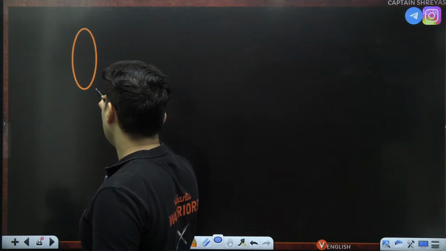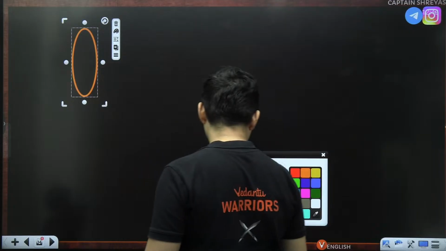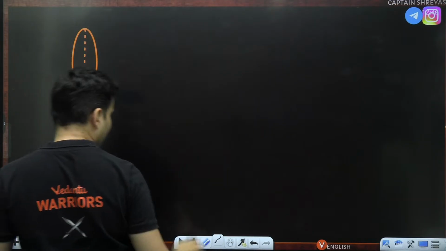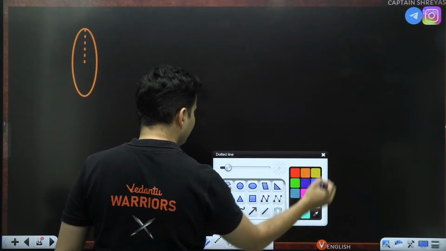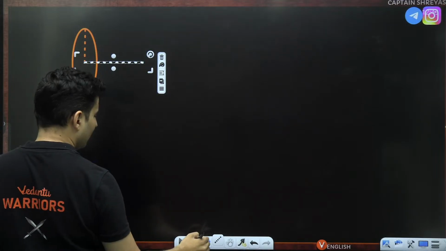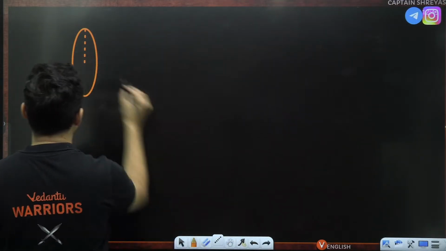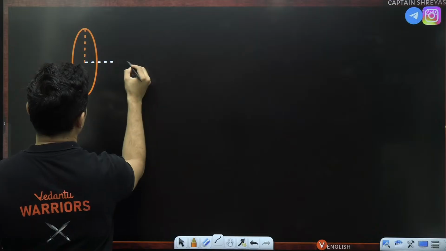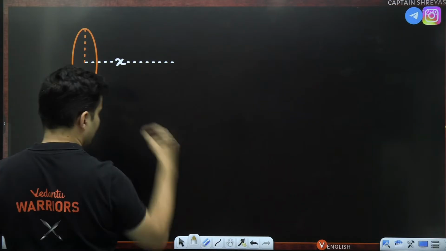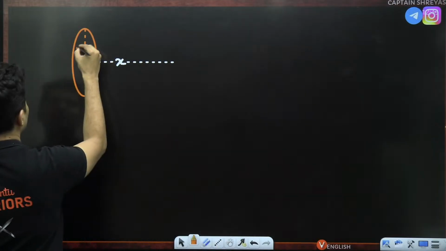If you have a ring-like structure, like the ring of Saturn, and maybe you are on the axis of that ring at some distance. This is x. This is the radius.